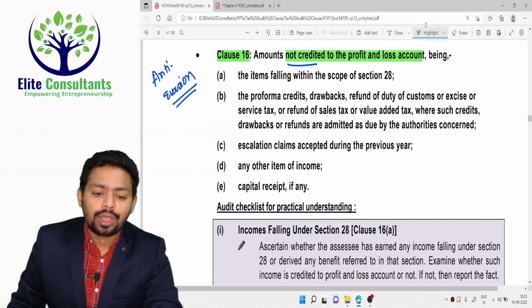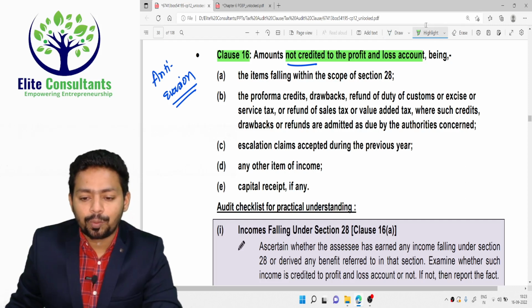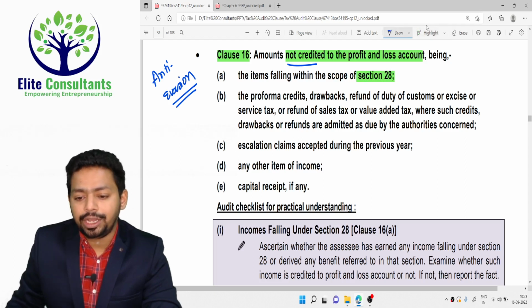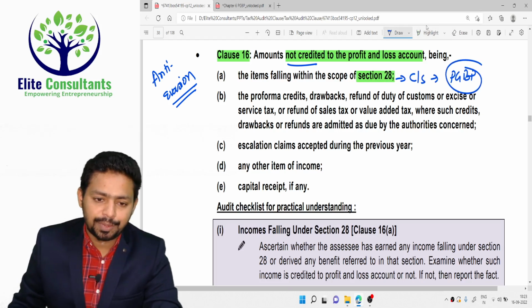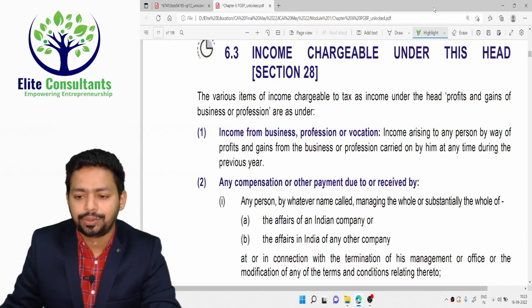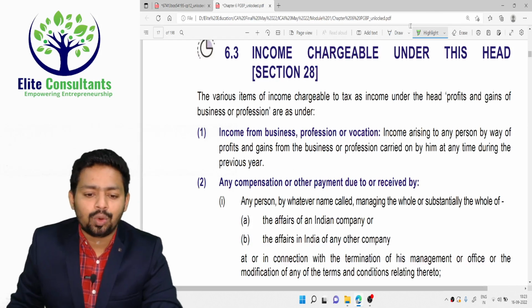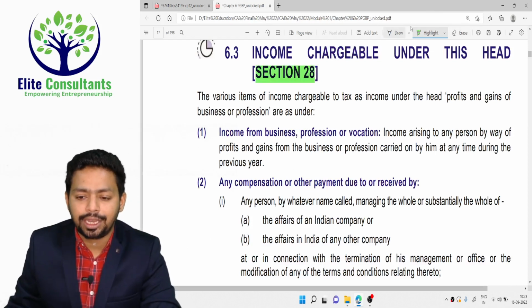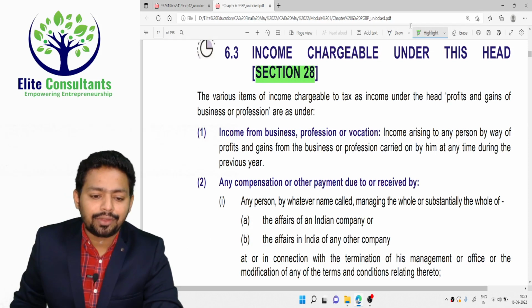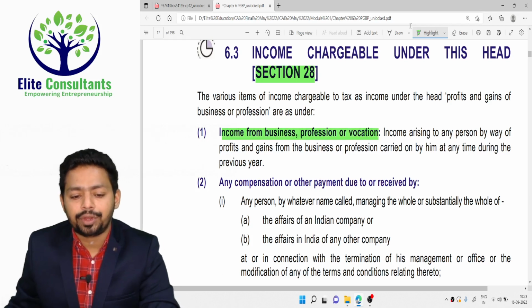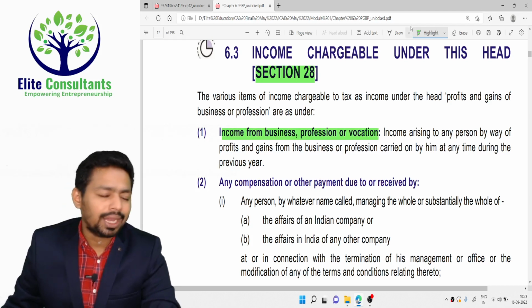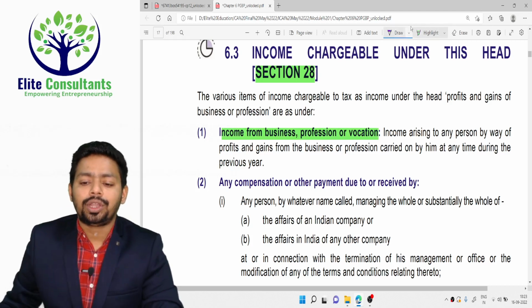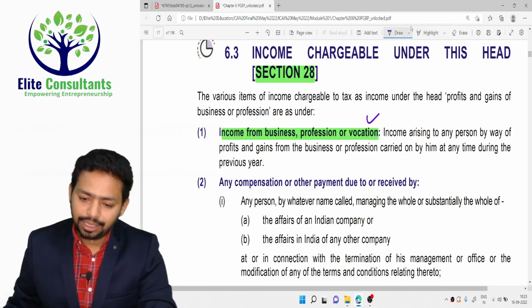Okay, so any item which is falling within the scope of section 28. What is section 28? It's a charging section of the PGBP chapter. It talks about what all should be taxable under the head PGBP. I believe you already have the idea of section 28, but let's quickly go through it and see what all items are there in section 28. Definitely the first item everybody knows, any profit, income from business, profession or vocation. Vocation means dancer, singer, cricketer, sports people. So whatever income they earn, even that is taxable.